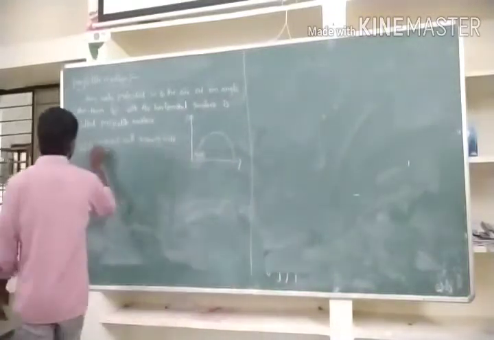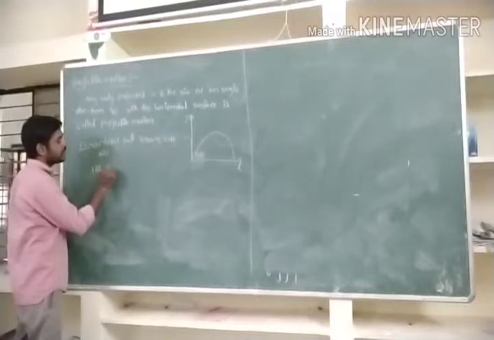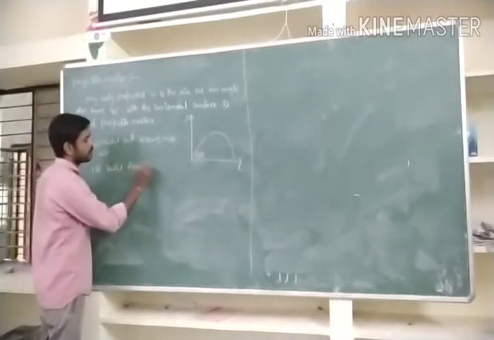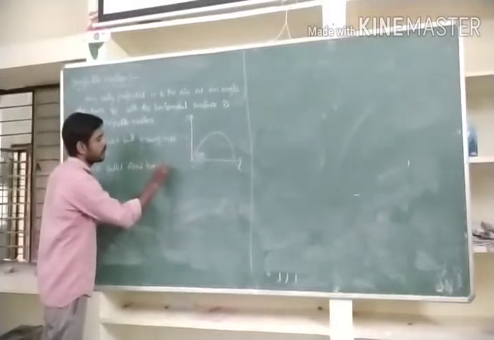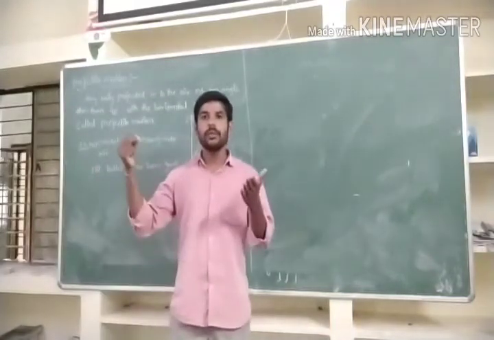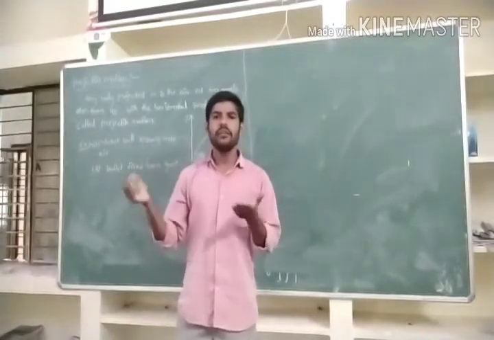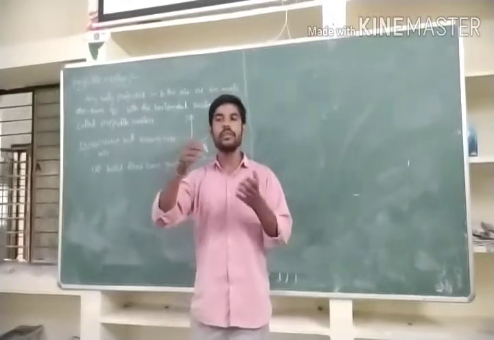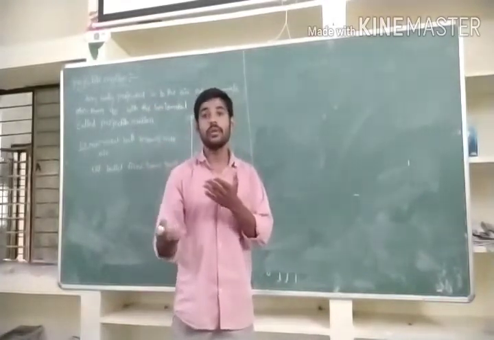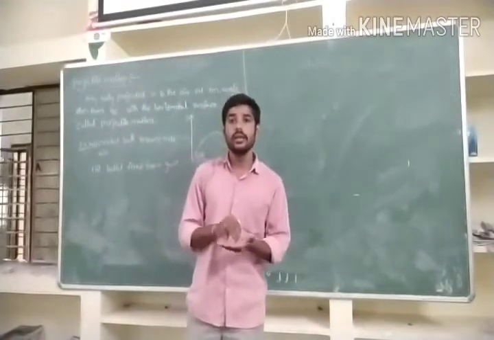And the second one is a bullet fired from a gun. We always imagine that a bullet fired moves in a straight line. But due to gravity, if you throw a ball and it moves some distance, the ball falls down, because gravity attracts it towards the surface.